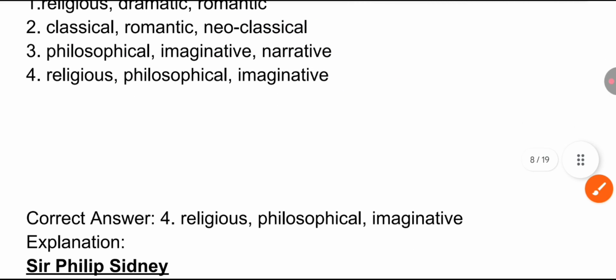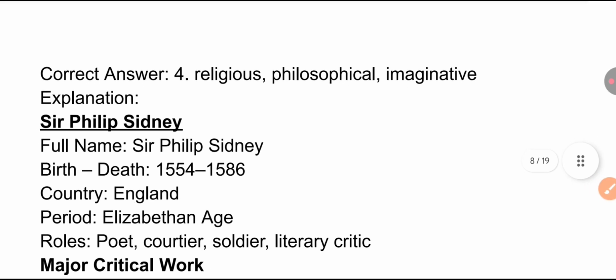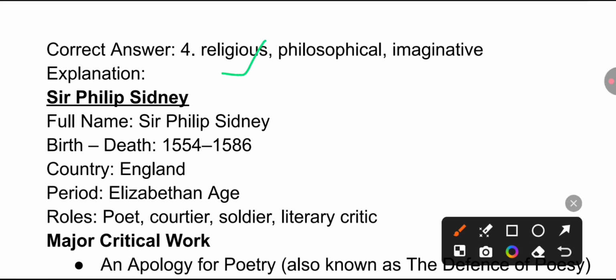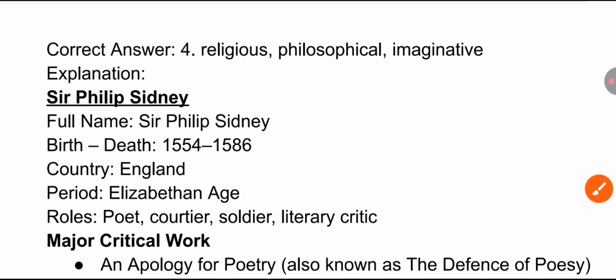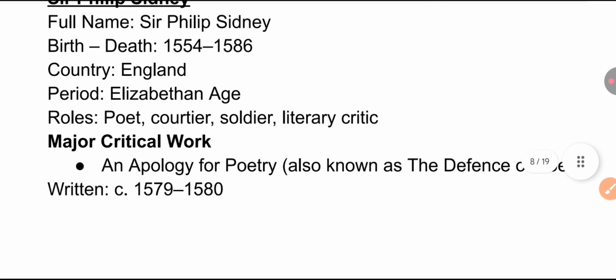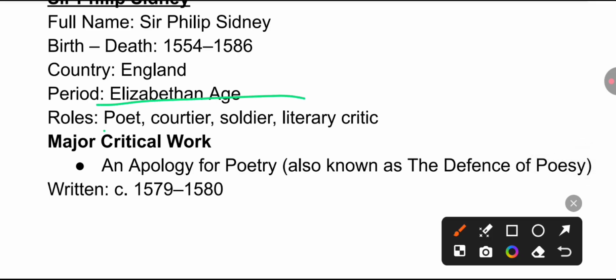Correct answer as per Sir Philip Sidney: religious, philosophical, and imaginative. So option 4 is the correct answer. Religious, philosophical, and imaginative are the three kinds of poetry as per Sir Philip Sidney. You must remember him from the Elizabethan age, who was a poet, courtier, soldier, and literary critic.